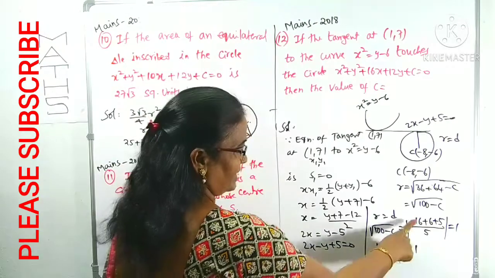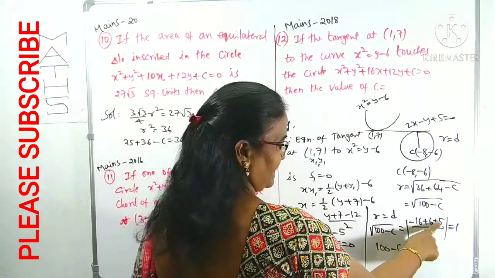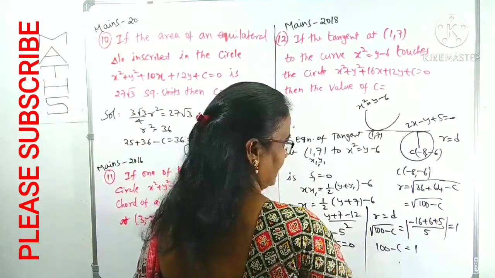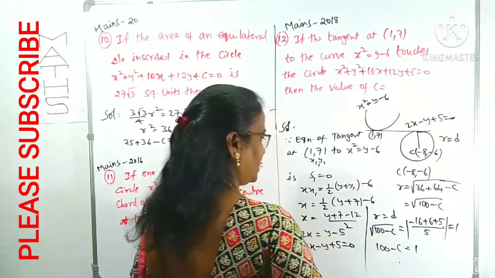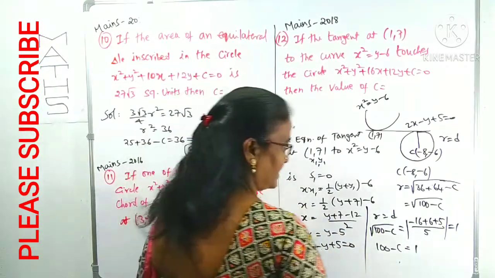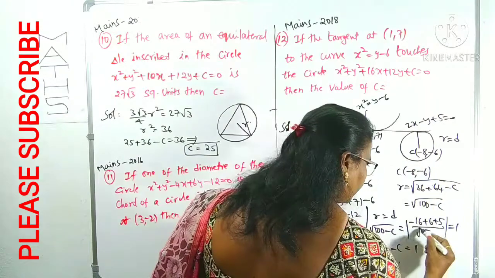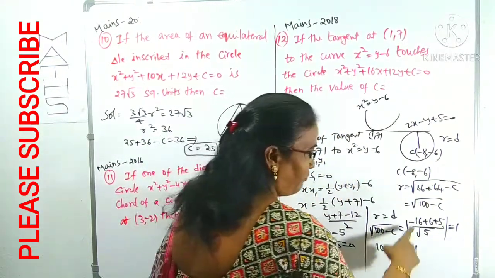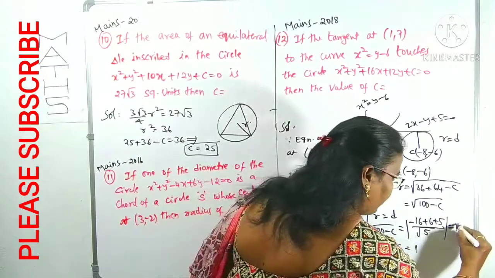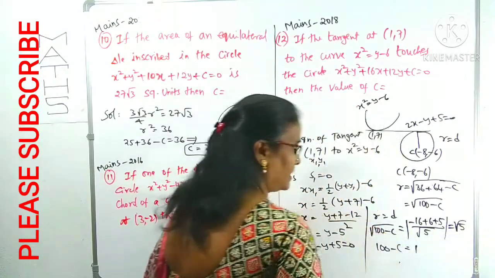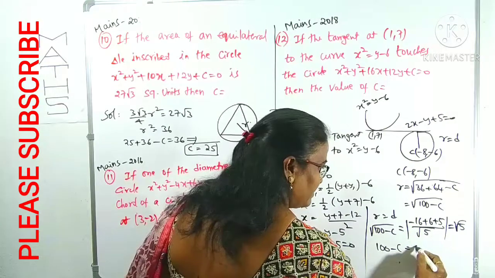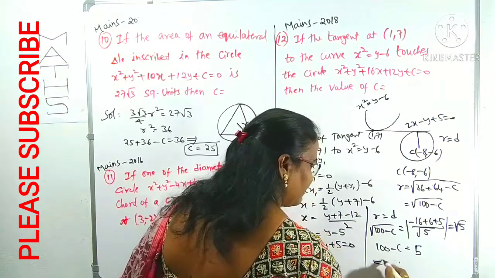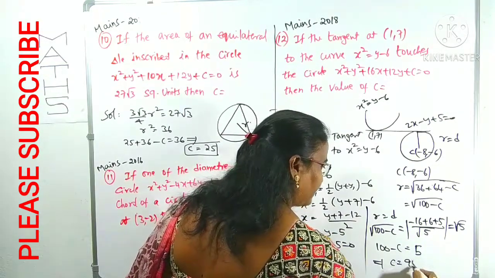Minus 16 plus 6 minus 10 plus 5 is minus 5, the modulus makes it 5, and 5 by root 5 is root 5. The denominator is root over a square plus b square, root 5. Squaring on both sides, it becomes 5. What is the c value? C is 95.